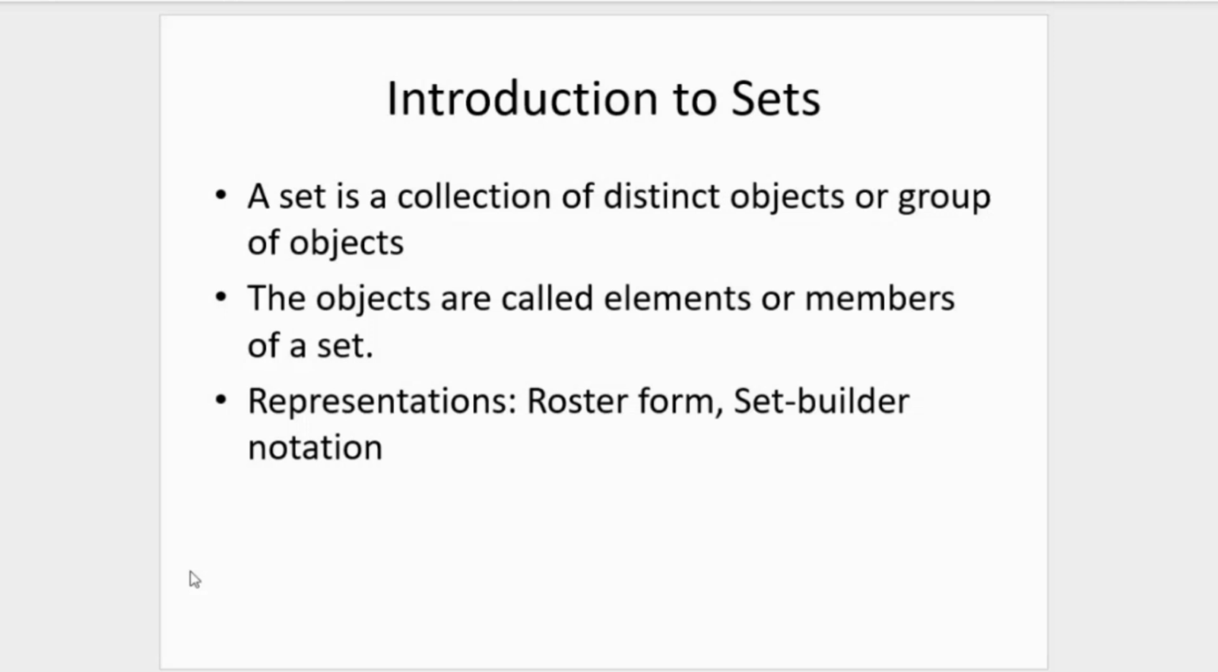We could have decided to use gender. We'd have a set of all the boys in the school and a set of all the girls in the school. Or we could have decided to go class by class: a set of all the GS1 students, a set of all the GS2 students, and a set of all the GS3 students. But the point is, a set is a collection of distinct objects or a group of objects.